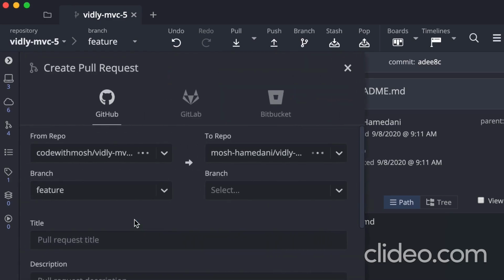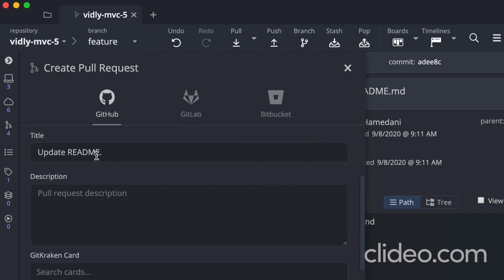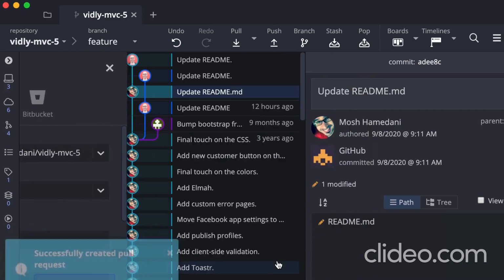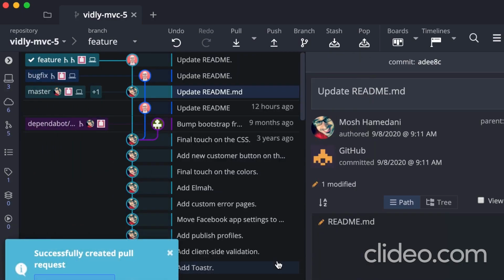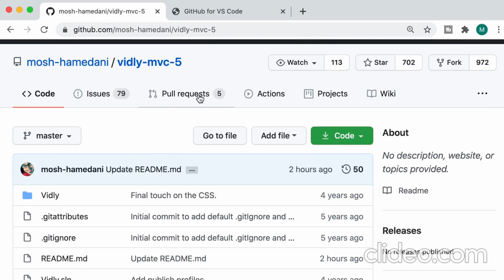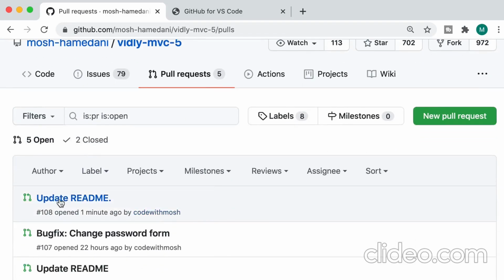Take a look. So we are starting a pull request to merge the feature branch of our forked repository into the master of this base repository. Now, just like before, we can give this pull request a title, a description, and then create the pull request. Perfect, we're done. Now here in the original or the base repository, we can see our new pull request. It's right here.